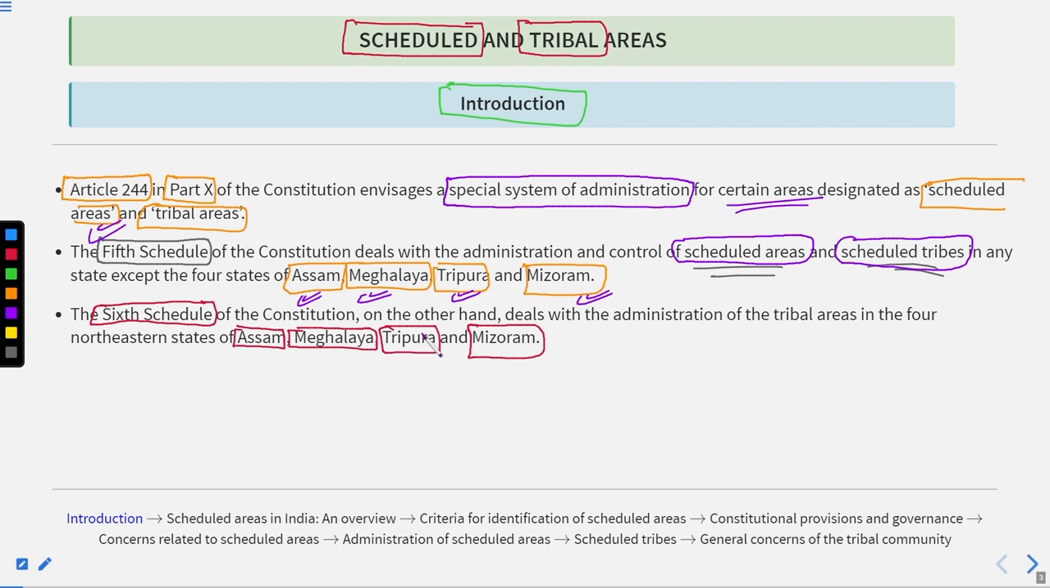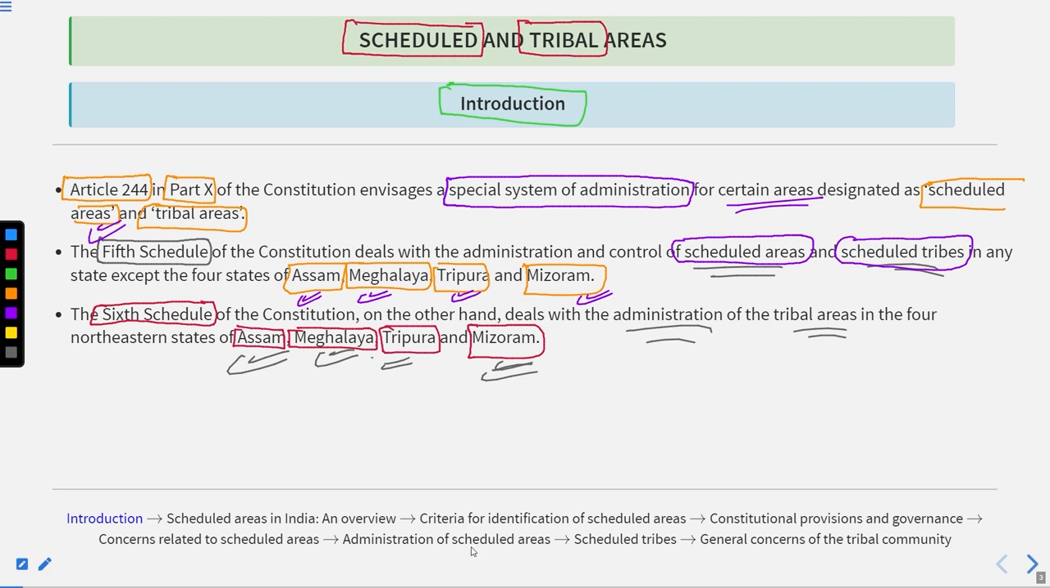Except these four states, in all the rest of the 25 states, if they have any kind of scheduled areas and scheduled tribes, then the administration and control would be as per the fifth schedule of the Constitution. So where do these four states go? These four states basically come under the sixth schedule. The sixth schedule of the Constitution deals with the administration of the tribal areas which are included in these four northeastern states of Assam, Meghalaya, Tripura, and Mizoram. Got it?